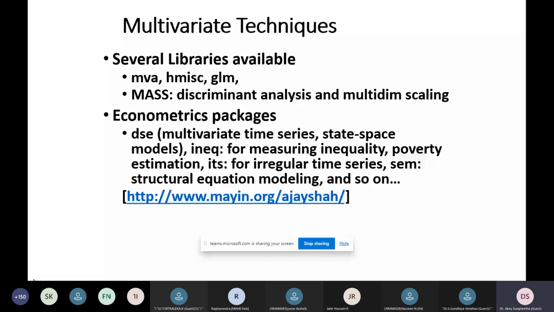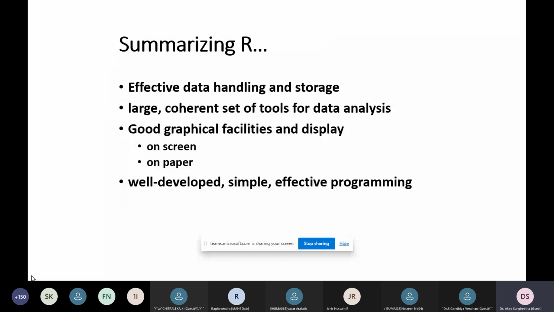So R is a very good and effective tool for handling the data and storing the data by processing through qualitative or quantitative analysis for the approach. And these statistics and the probability applications in data science provide lots of